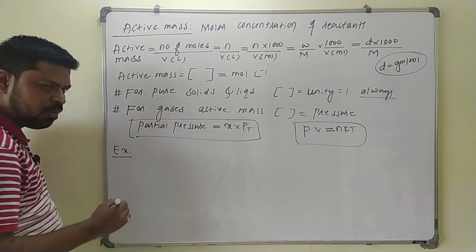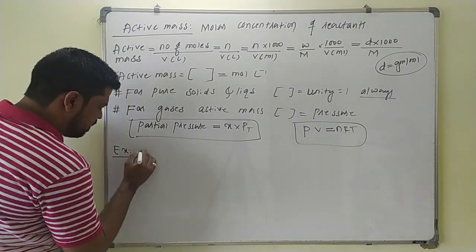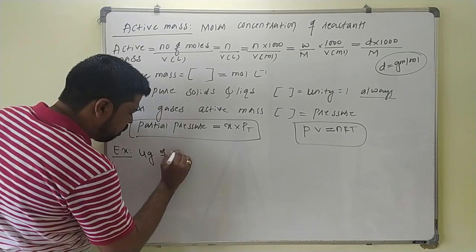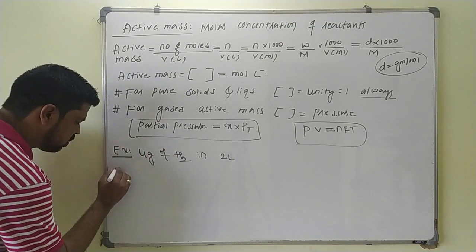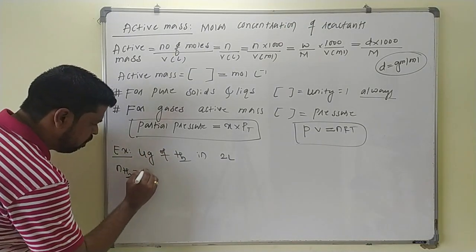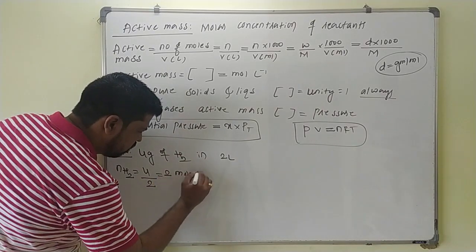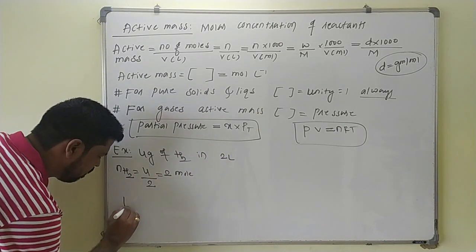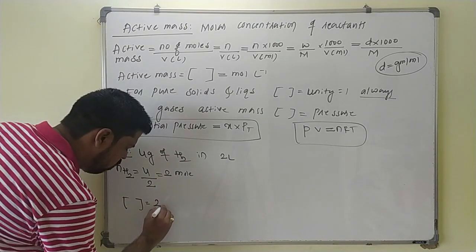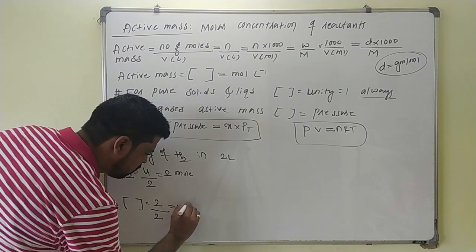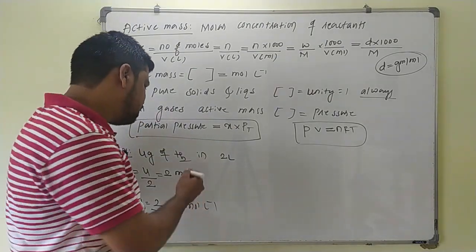So the active mass of 4 gram of H2 taken in a 2 liter vessel. For example, 4 gram of H2 in 2 liter. What is the number of moles of H2 here? Number of moles of H2 is mass by molar mass. Molar mass is 2, so this will be 2 moles. What is the active mass here? Active mass of H2 is number of moles divided by volume. Number of moles is 2, volume is again 2 liter. So this will be 1 mole per liter. This will be the active mass of H2 here.